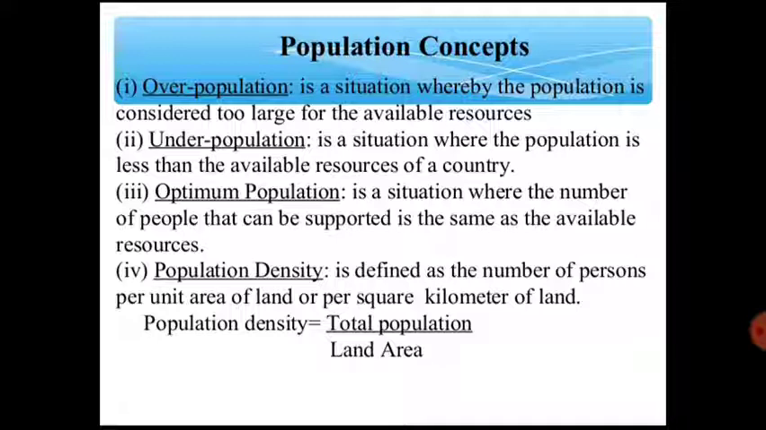The first one is, what is the population? What is the definition of population? And the answer is the number of people living in a particular place. It is a very simple definition of the population. The total number of people living in a particular place is known as the population of that place.